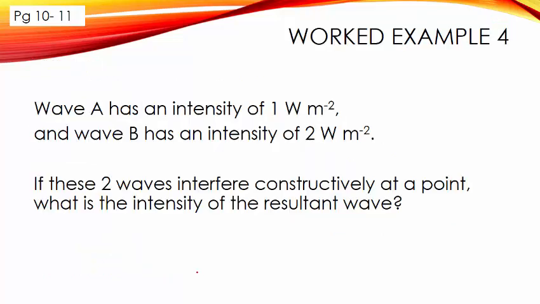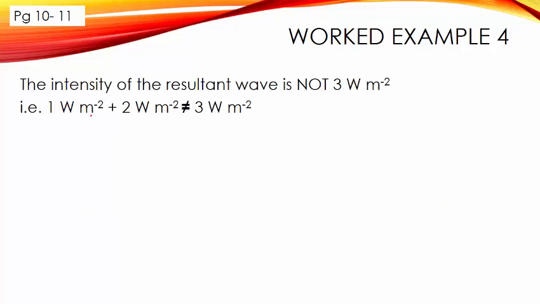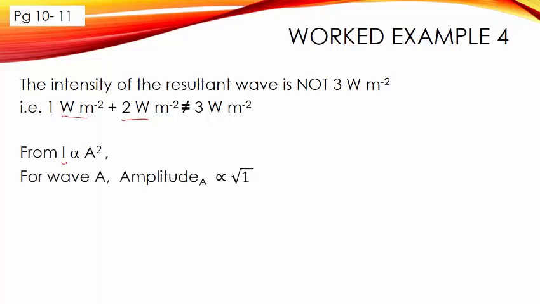Worked example 4. You're given the intensity of wave A and the intensity of wave B. If these two interfere constructively at a point, what is the intensity of the resultant wave? Please note that you cannot add up the intensity. We must always add the amplitude and then find the intensity of the resultant amplitude. From intensity being proportional to A squared, we find that the amplitude is proportional to the square root of 1, this is wave A, and for wave B it is the square root of 2.